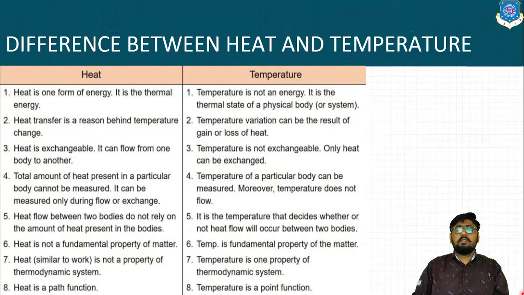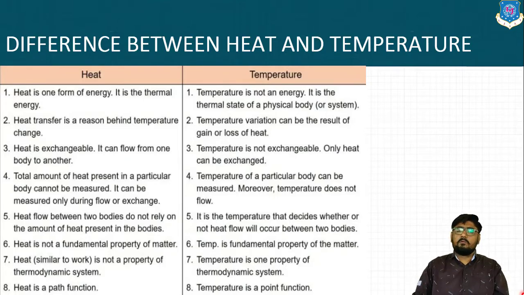Next point is heat is not a fundamental property of matter, whereas temperature is the fundamental property of matter. Further moving, heat is not a property of thermodynamic system, whereas temperature is one of the property of thermodynamic system. Mainly it is more prominent.